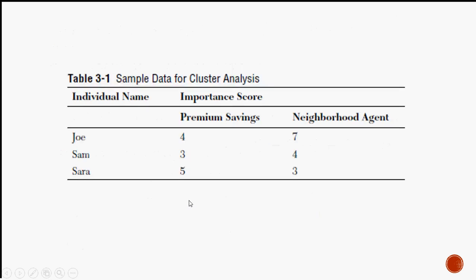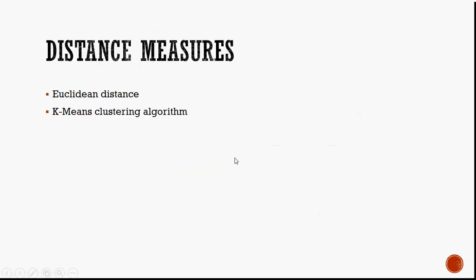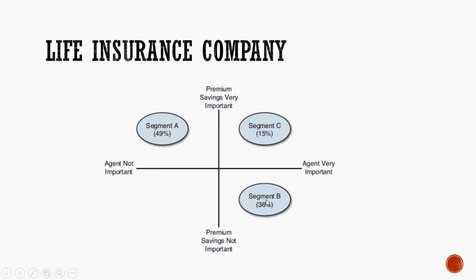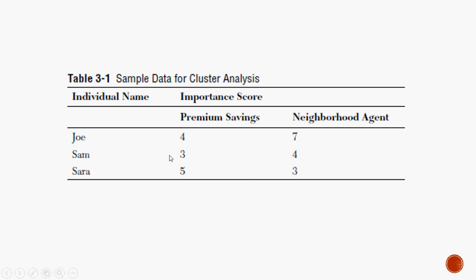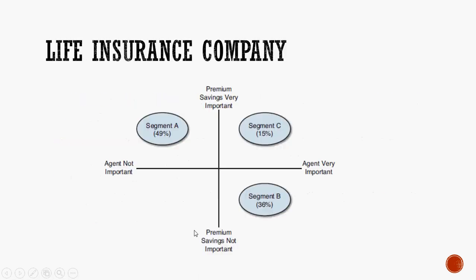Now, how do you plot it on a graph? Say here there's a graph. How do you plot the point for Joe, 4, 7? 4 on premium savings and 7 on the neighborhood agent. Let's say this is a 10-point scale, so 4 would probably be here, and 7 on the agent. So it is really important. He would have fallen on segment B because he has chosen a moderate score for premium savings and a really important score for presence of an agent. So he must have fallen on segment B.